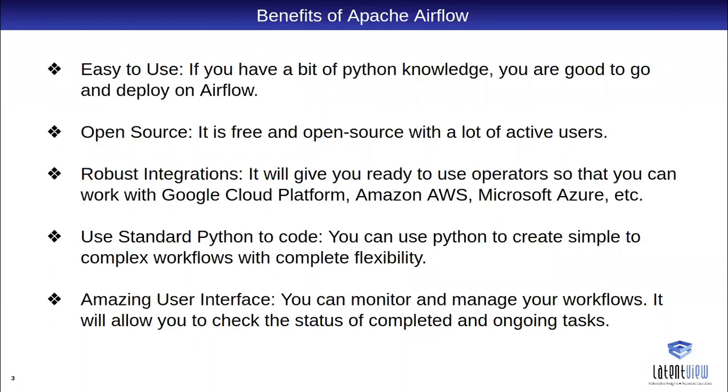If we have a bit of Python knowledge, we are good to go with Airflow. It is basically Python code where we define tasks and DAGs. It is very easy to learn, and you can quickly write Python code to define a DAG and start working on it. It is open source, developed by Airbnb and made open source in 2015. It is used by around 350 organizations, and we have more than 1,200 contributors.